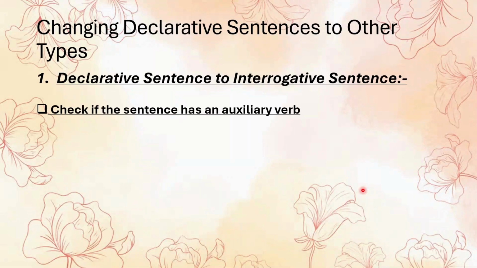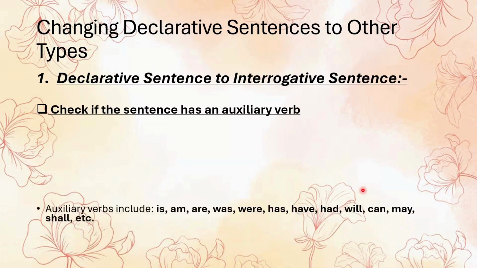First, always check if your sentence has an auxiliary verb. Auxiliary verbs are is, am, are, was, were, has, have, had, will, can, may, shall, should, would, must, and so on. These verbs help form different tenses and are key to transforming a statement into a question.